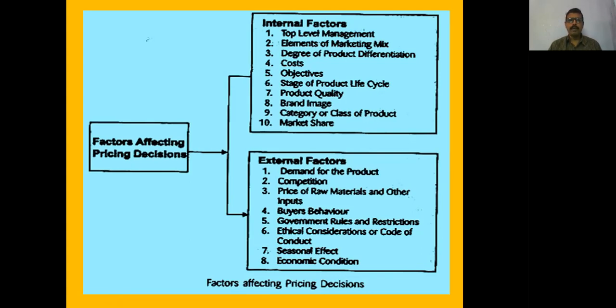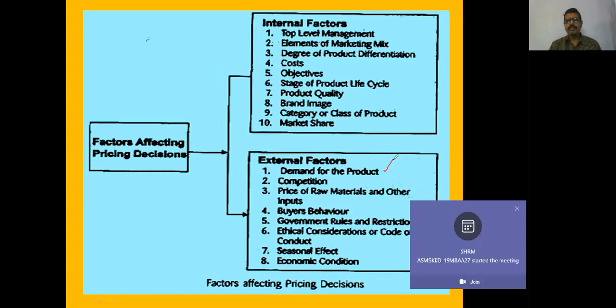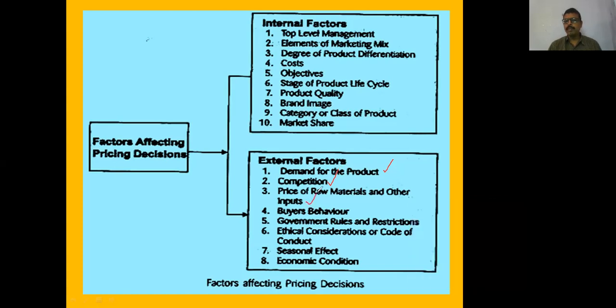If they wanted a higher amount of market share, then they have to fix the products at a lower price. If they wanted to create a demand, they have to price the products very high. Let's see the competition for the product. If the competition is intense, so as to sustain, they have to price low. If the raw material price and other inputs are low, then the price will be low. If the raw material price and other inputs are high, price will be high.